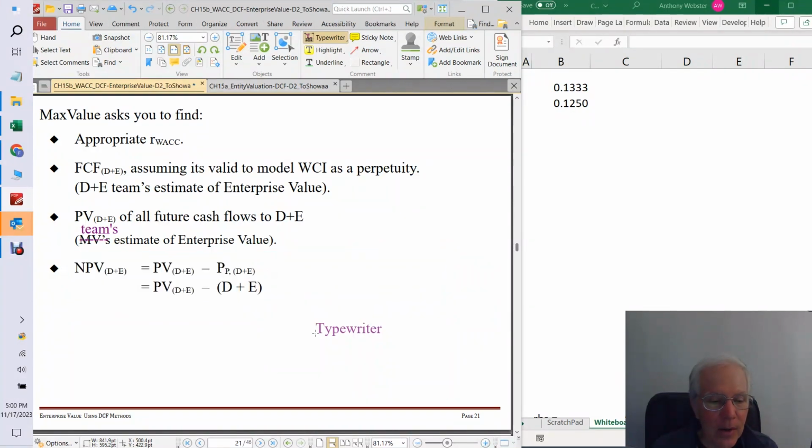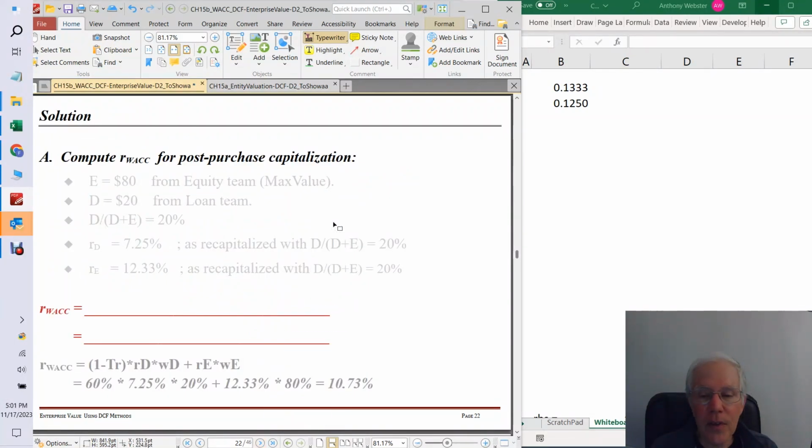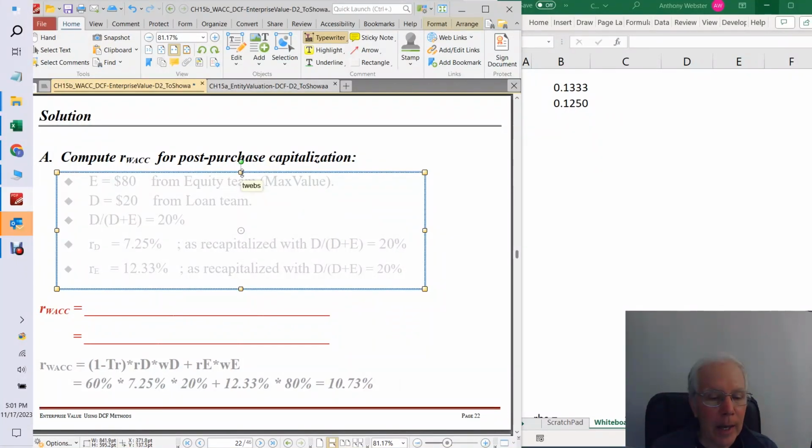And so now our last step is going to do an NPV evaluation of the firm, taking what we think the enterprise value is worth, subtracting what we'd have to pay for that, and hopefully that's going to be a positive number. If not, no big deal. We just say we should not do this deal. All right, so let's go ahead and do this. So first of all, let's compute our weighted average cost of capital for the post-purchase capitalization.